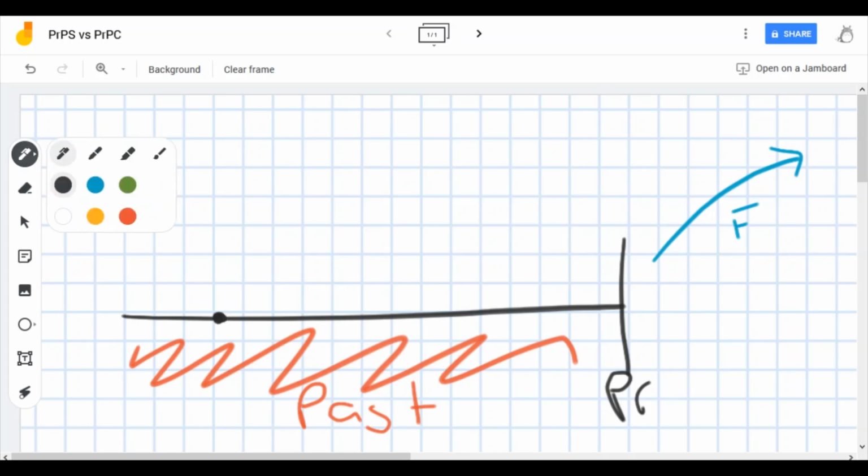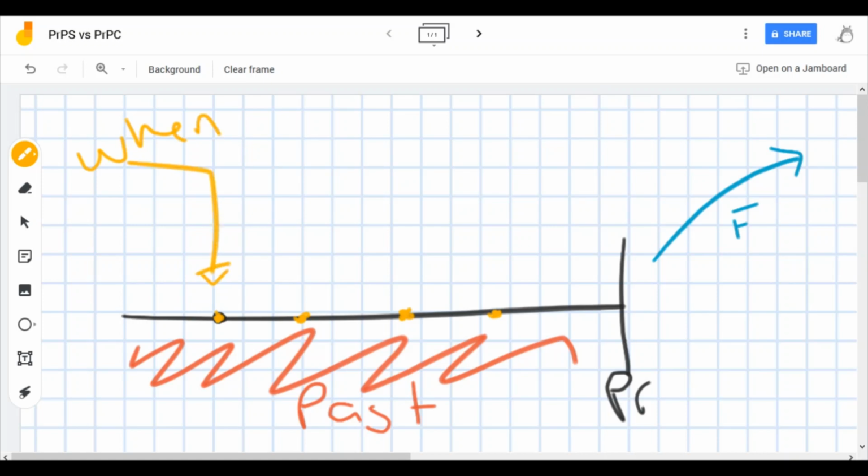Let me just change the color to make it clearer. Okay, so we have this activity happening in the past, then we have another activity, sorry, that is not happening, that happened in the past, another finished action in the past, another finished action in the past. All the past is a bunch of finished activities, okay? Anyway, we can change the perspective. Either we ask for the when, and that's when we actually use past simple, okay?